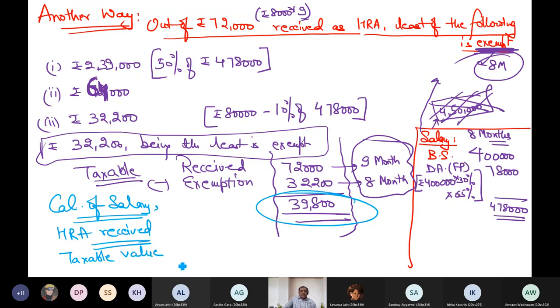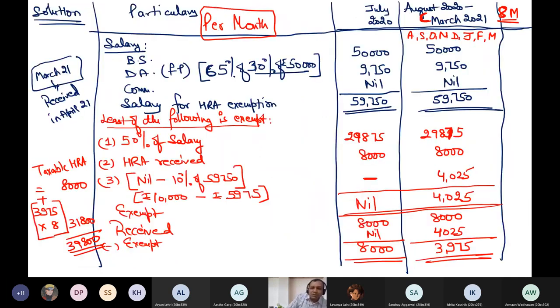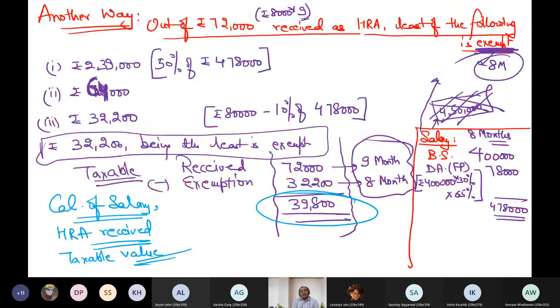mistake can be committed. If you are confident that you will not commit any mistake in these 3 calculations, then there is no need to follow this monthly method, which is lengthy. You can directly go by this annual method. That is easy, but you must remember that it comes with some chances of error. And here also, logically, I should not write 72 here, because I'm computing exemption. I should have written out of rupees 64,000 received as HRA, least of the following is exempt, because 1 month HRA is fully taxable.